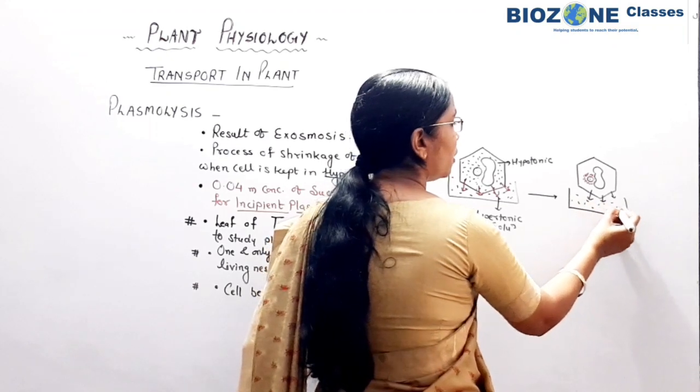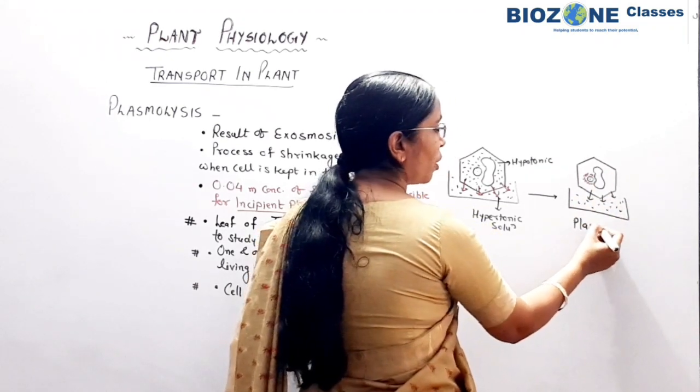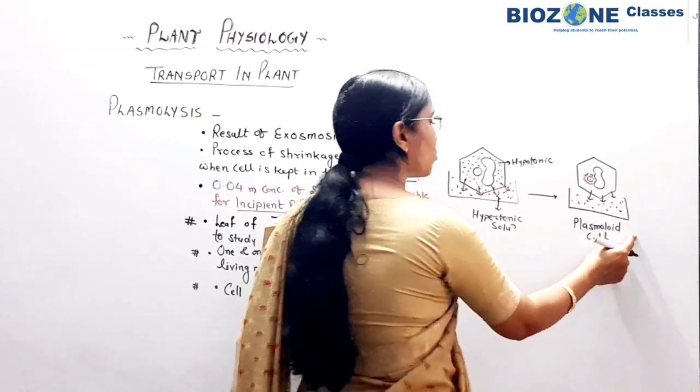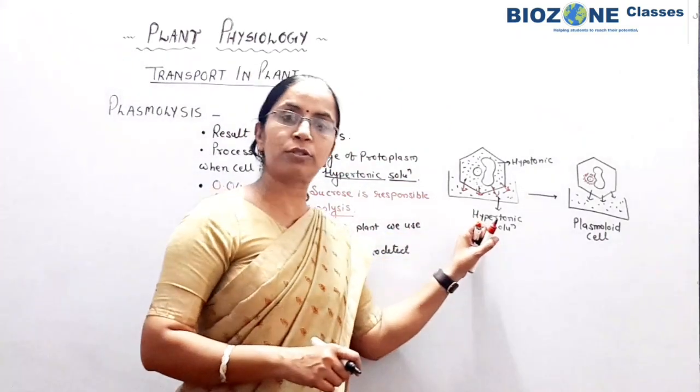So this is the condition when we say the cell is a plasmolysed cell. So this part you remember. A plasmolysed cell will only appear when the cell is kept in the hypertonic solution.